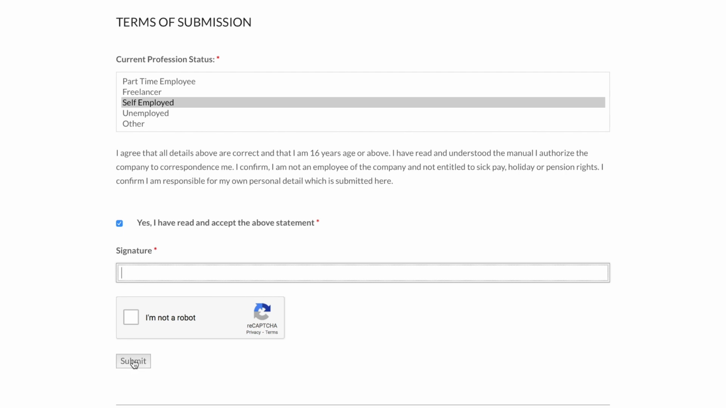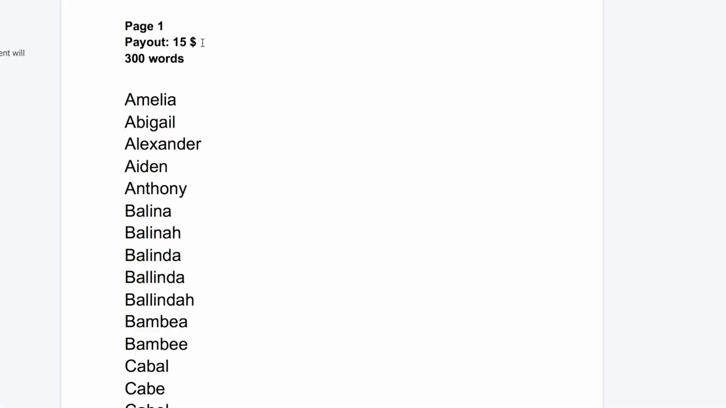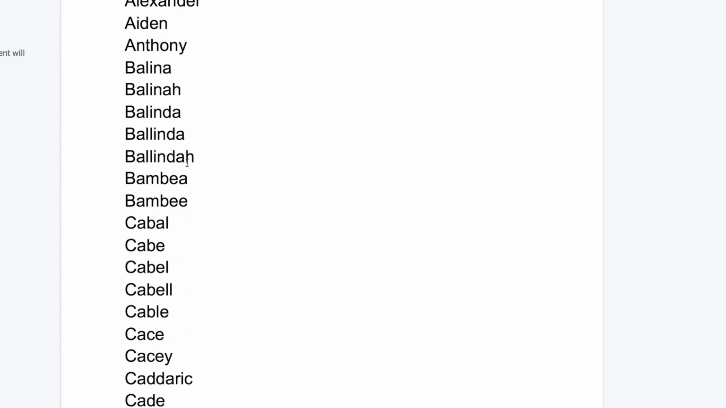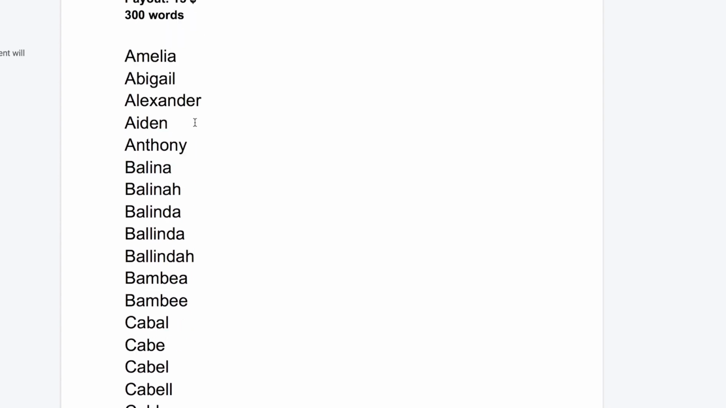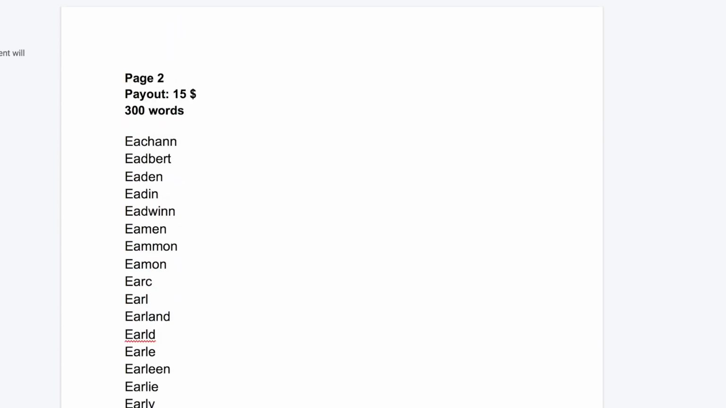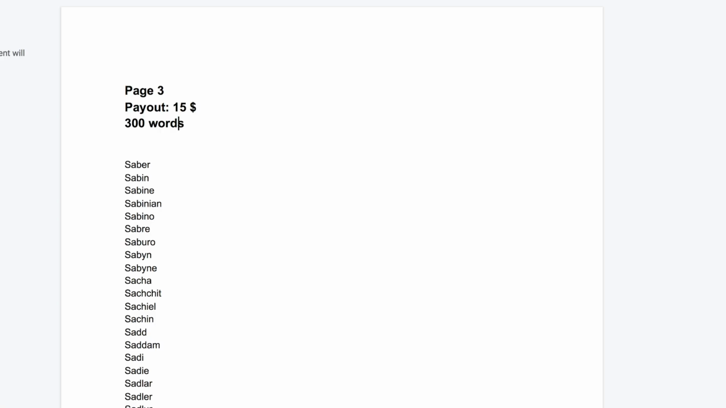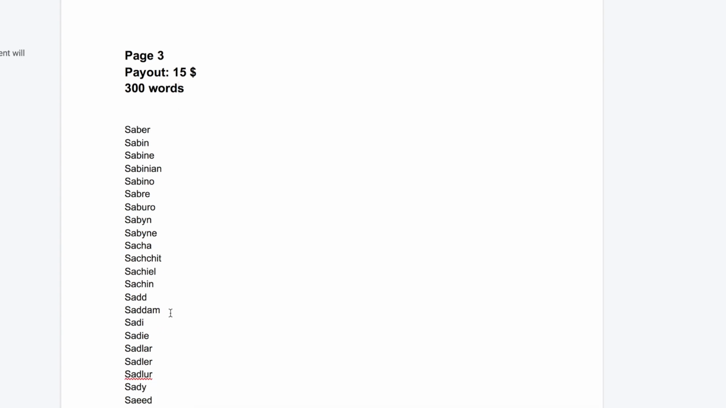So once you're accepted, you can begin receiving the typing jobs just like this. And you can see here in one page, you can earn $15 for just 300 words. And this is just one page. And then for the second page, you can earn another $15, and for the third page, another $15. So you can earn $15 over and over again for every single page that you type. But make sure you submit your job on time to keep receiving more money and more daily income.